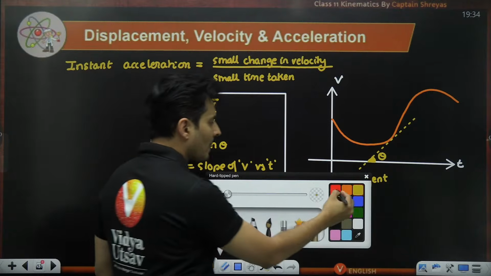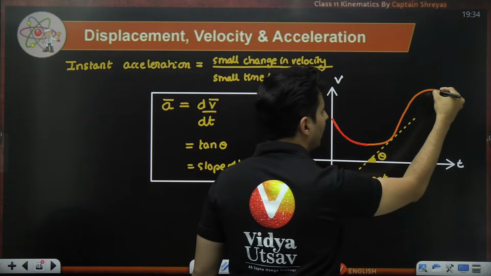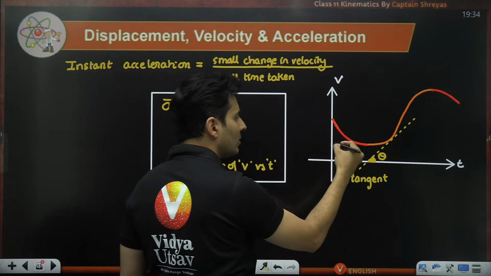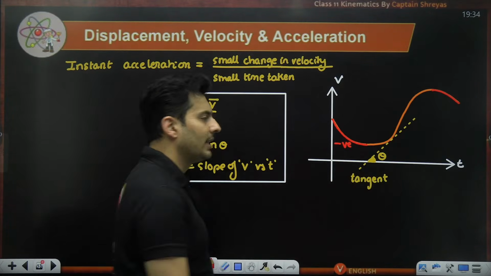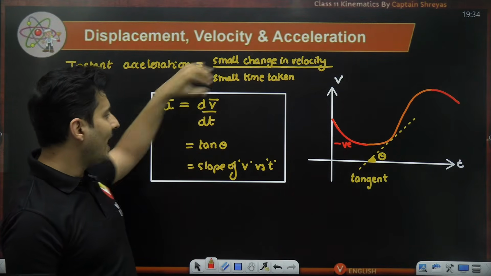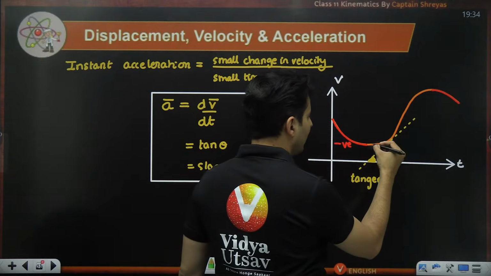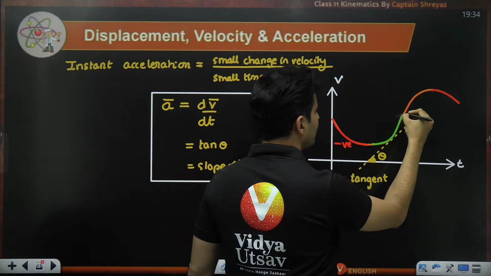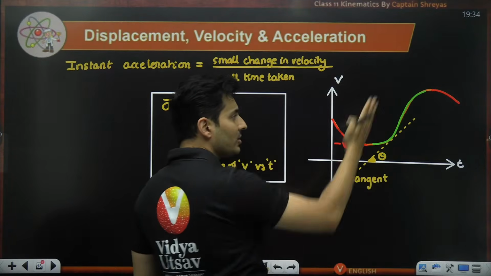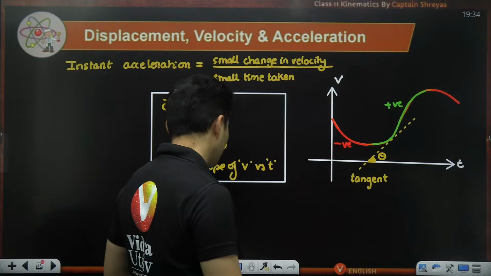As you can see, if anybody draws a tangent in this region or in this region, the tangent goes down, the slope is down, so it is a negative acceleration because the value of the slope will be negative. But if anybody draws a tangent in this region, whether you draw here or here, the graph is going up, so it is a positive slope or positive acceleration.